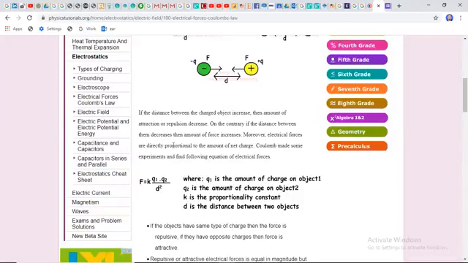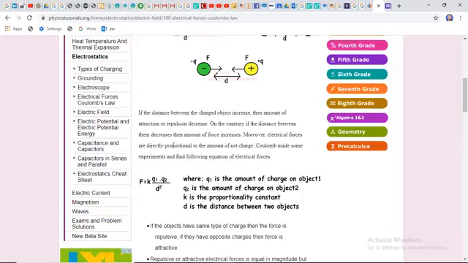This phenomena is followed as F equals k q1 q2 over r squared, that is similar to Newton's law of universal gravitation.